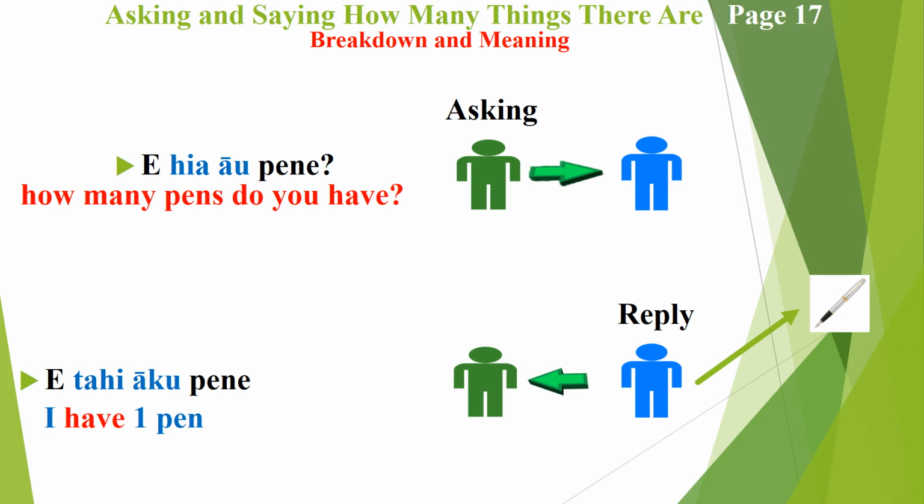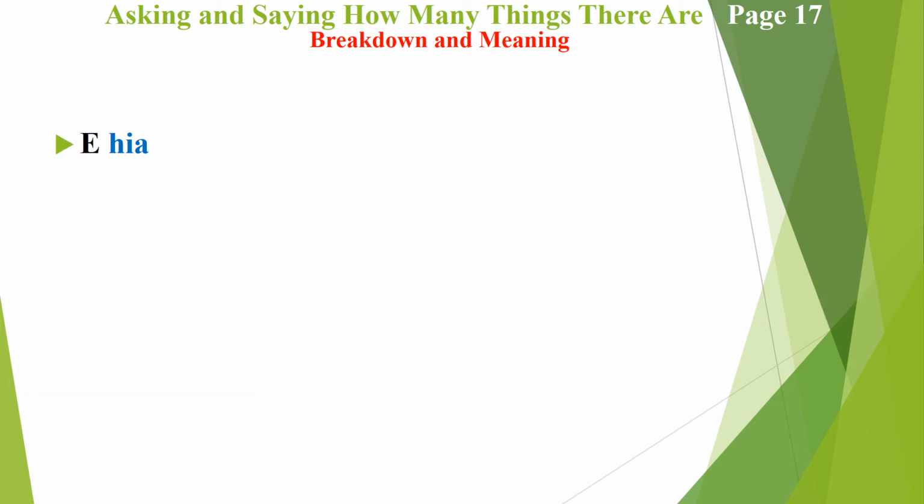Ka pai? So moving on, we're going to look at the breakdown of that sentence structure. The "e" here is referring to the how many, and in this context we're talking about things. The "o" refers to your. The reason we're using "au" as opposed to "ohu" is because a pen is in the "a" category, so you've got to make sure you get the right categories for these as well.